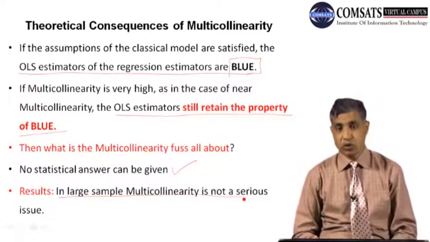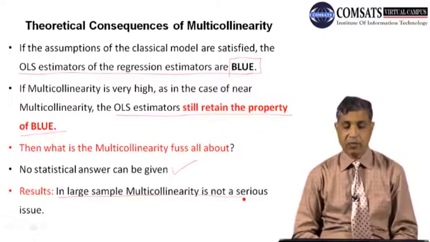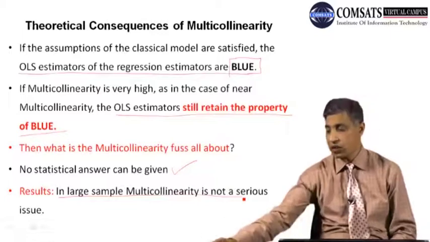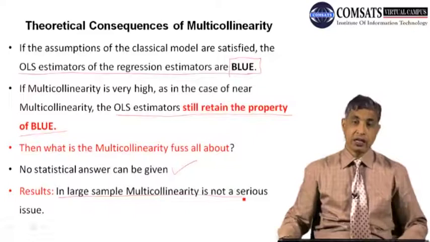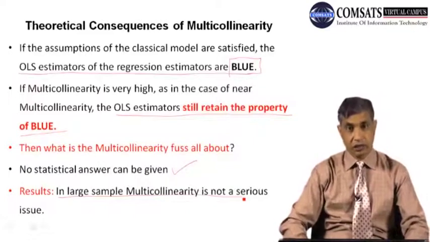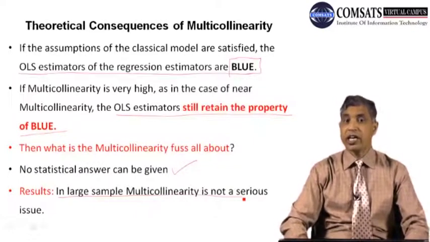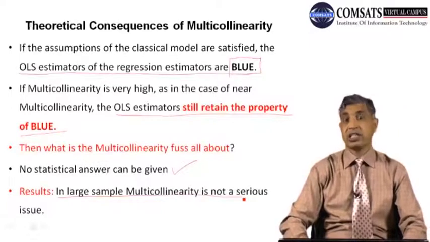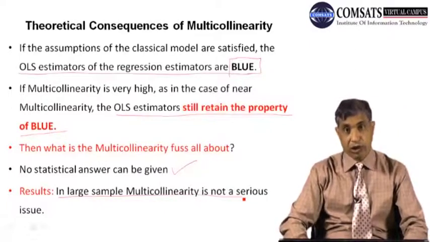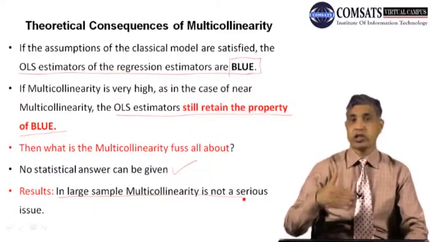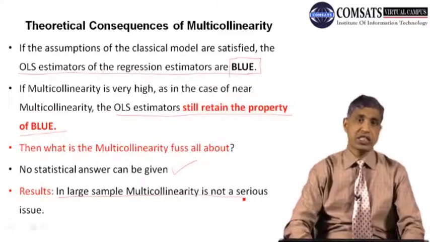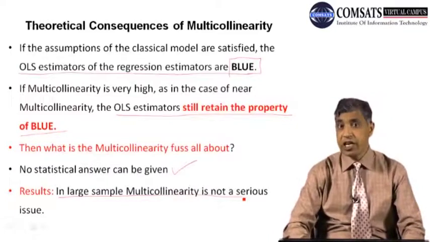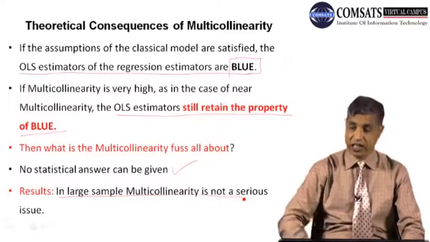So we conclude that in a large sample, multicollinearity is not a big issue, but if your sample size is small, then it could be a big issue. And you remember I repeatedly said that your sample should be larger. As your sample increases, many of the problems, as you will see in future discussion, are automatically solved.